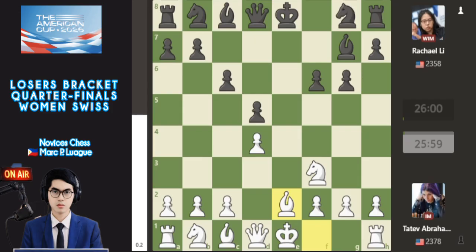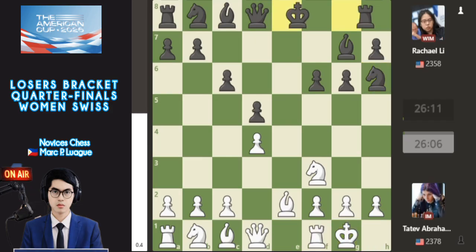The old main lines, according to the database, are of two types: first bishop to e6, second knight to e7. The third option, knight h6, is out of the book, a novelty by Li here. Then castle kingside with Tatev, castling kingside by Li, and rook e1 with Tatev.